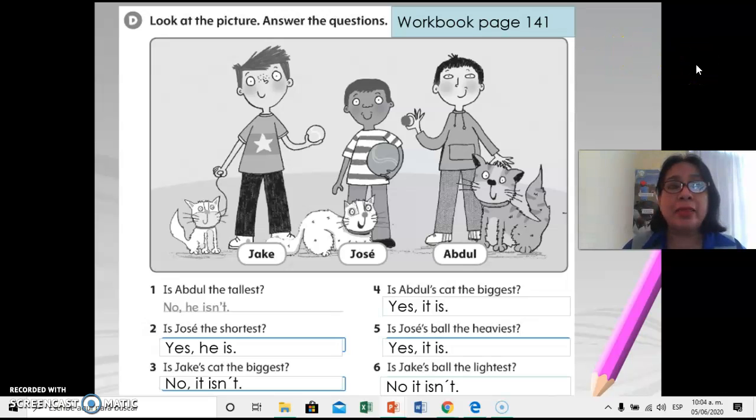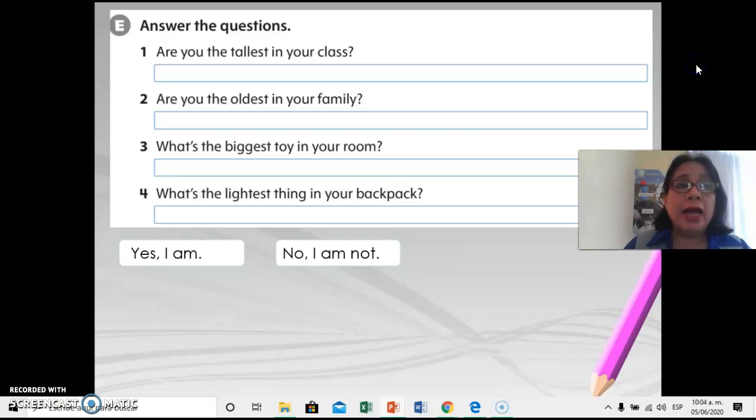Let's go ahead with the next activity. Answer the questions. You will answer the questions on your own, okay? I gave you 2 answers here, but you can use your own. Are you the tallest in your class? Yes, I am, or no, I'm not. You decide if you are the tallest or not. If you are the tallest, you will answer, yes, I am. If you are not, you will answer, no, I'm not.